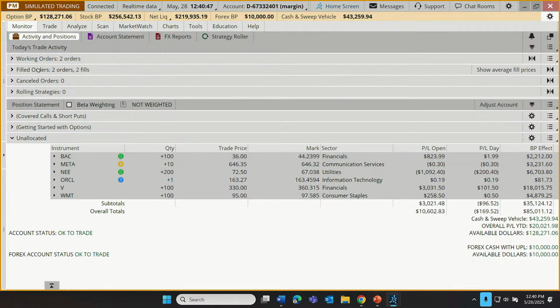So this tells us that the trade filled. Let's see how it's doing. So we can come down here and see there's our 1 share of Oracle, paid $163.27. We now know that it's in the information technology sector because we added that as a column earlier. And oh, good. It's up 29 cents since we bought it a few seconds ago.